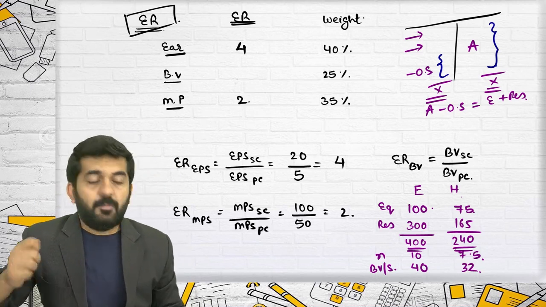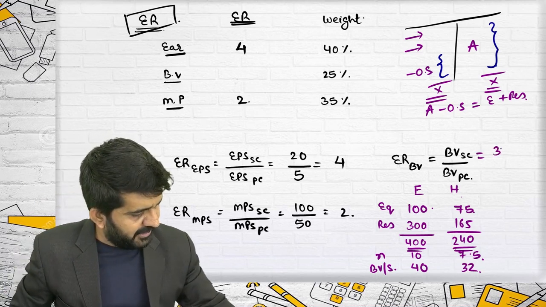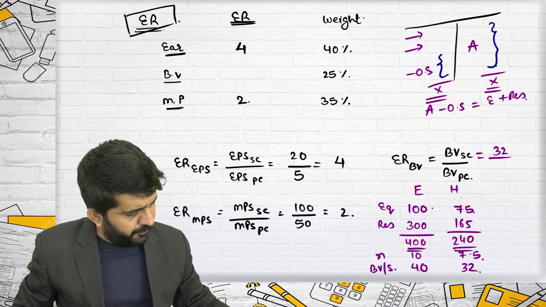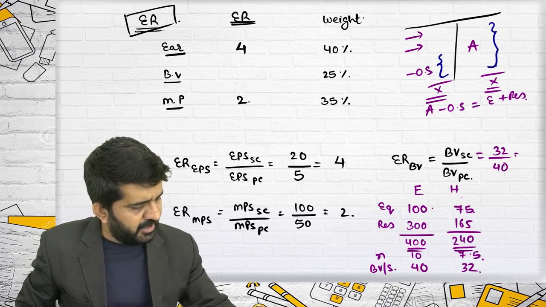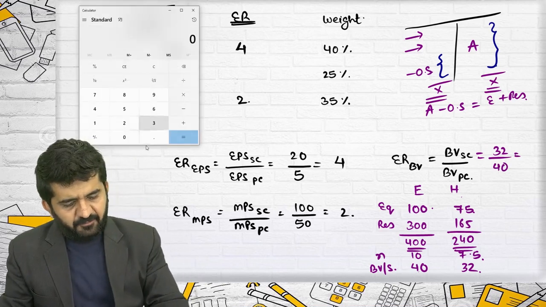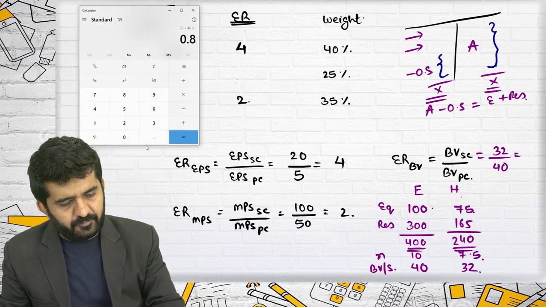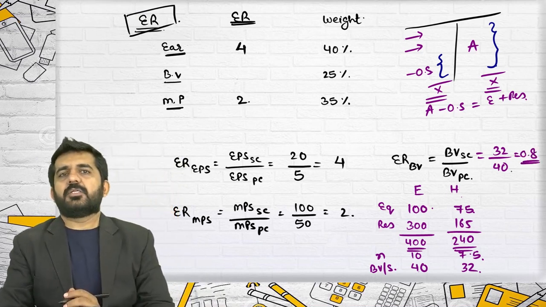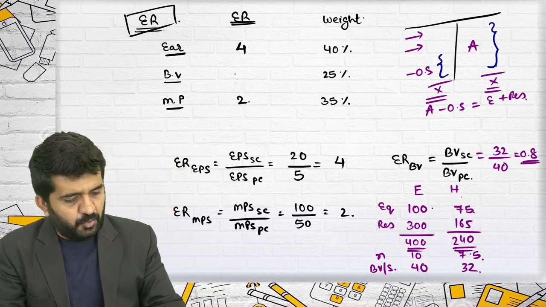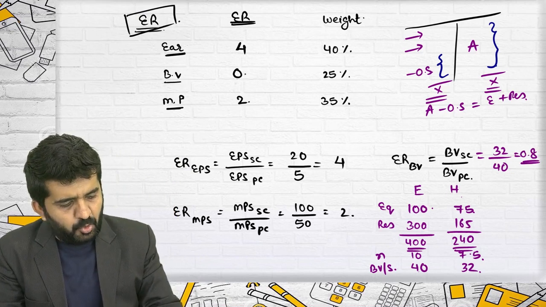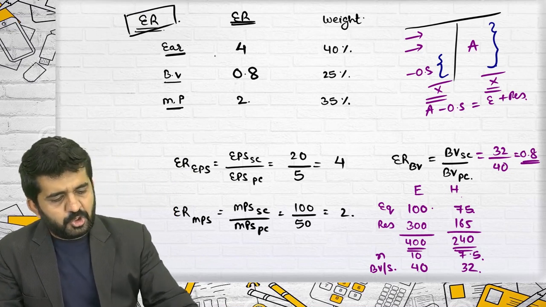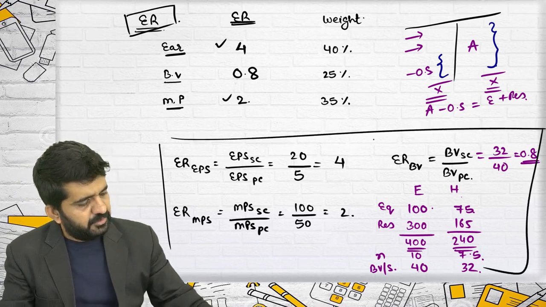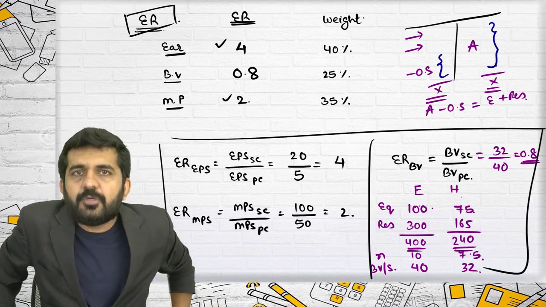Book value of the selling company, 32, divided by book value of the purchasing company, 40. 32 divided by 40 is 0.8. This is the exchange ratio based upon book value. It is 0.8. So these two we already knew, and this we have newly found out.